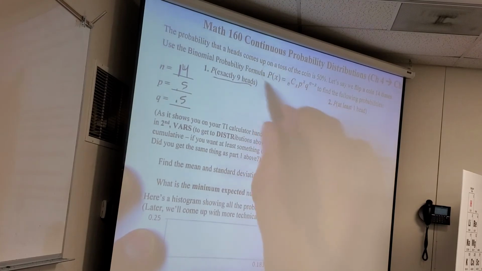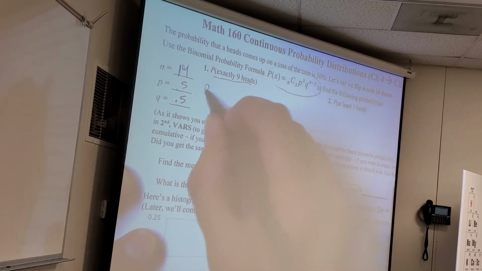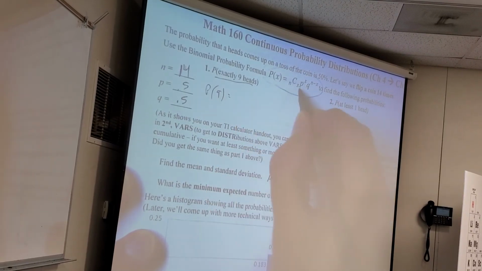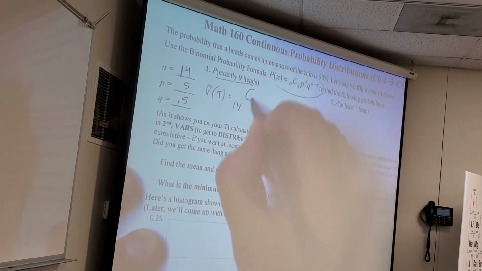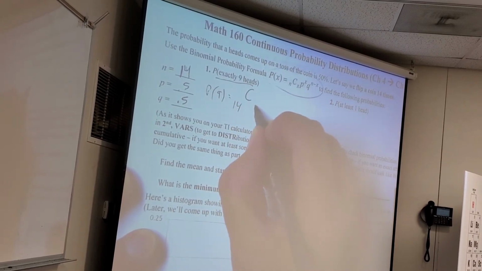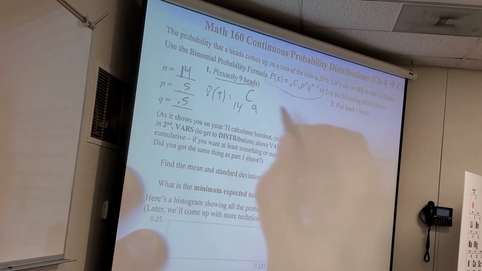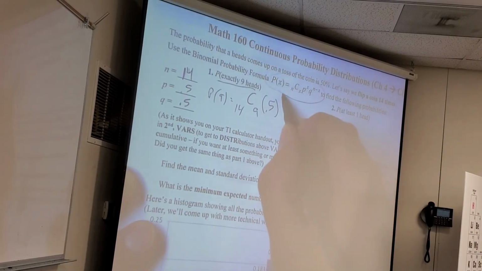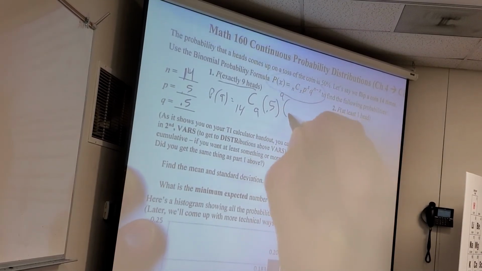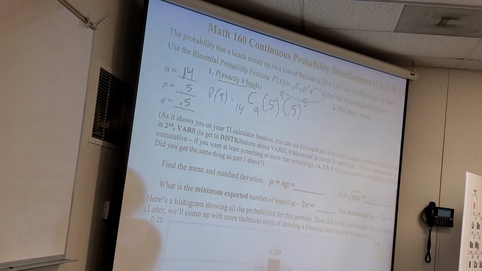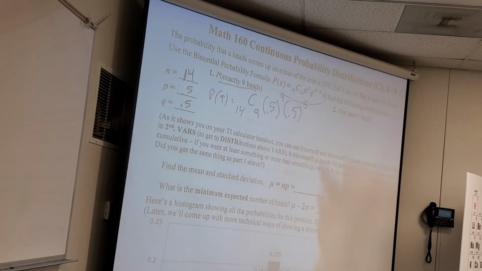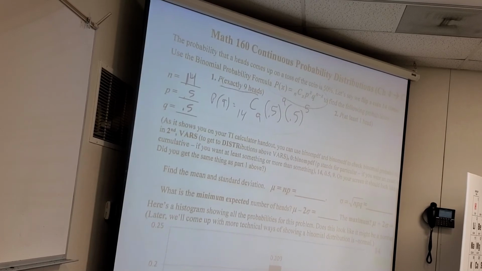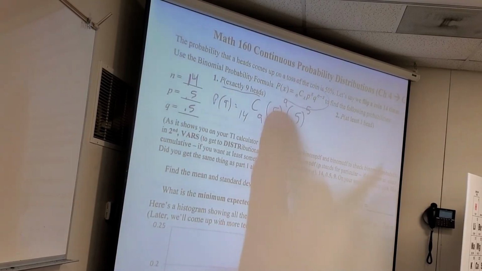So give it the formula right here. What would it be? They're probably getting 9 heads. How would you set that up? 14 choose 9. Good. I want 9 successes. So I'm well aware there's a little shortcut here. But how many successes then? I would want 9. I just said that. So how many failures would I need? 5. Some of you might realize anytime P and Q are both 0.5, this is always going to be 0.5 to the n. If you don't know what I just said, but you get this, just do this. That's fine. So throw it in the old calculator, see what you get.